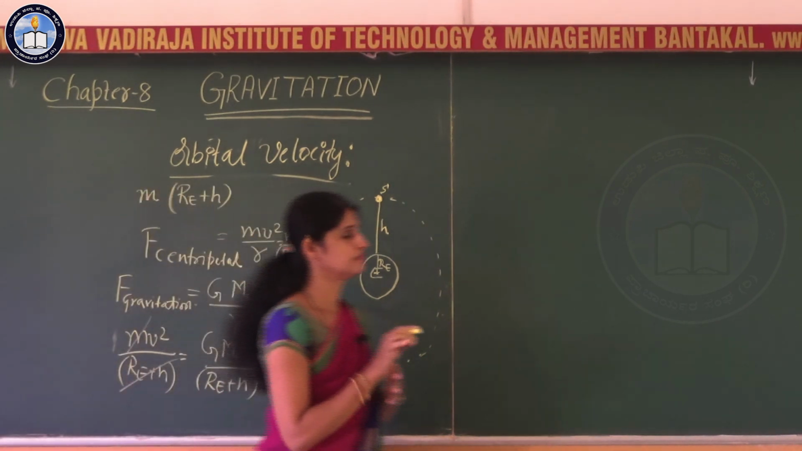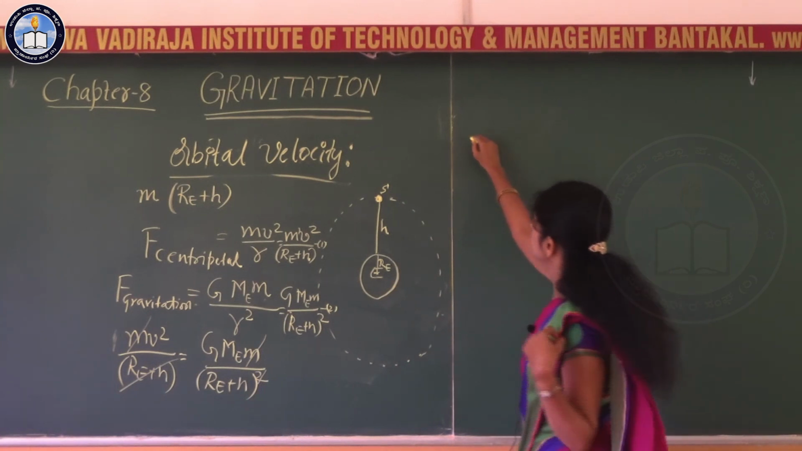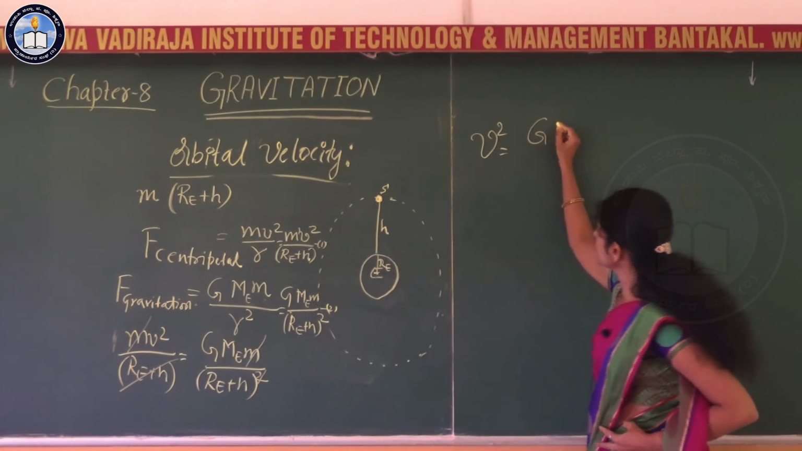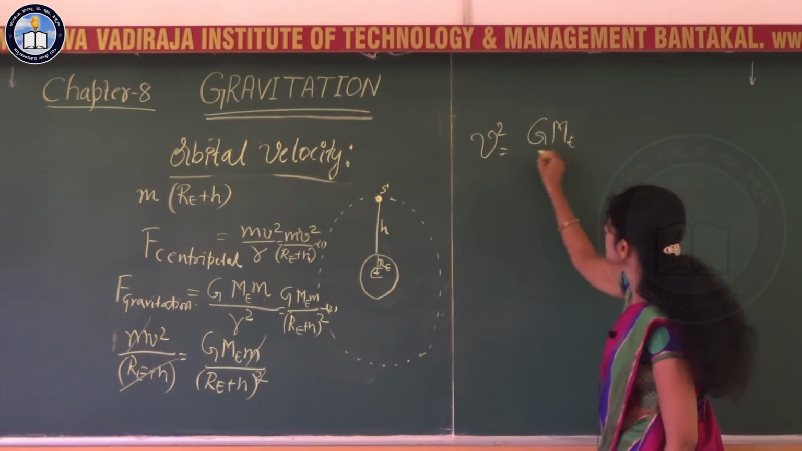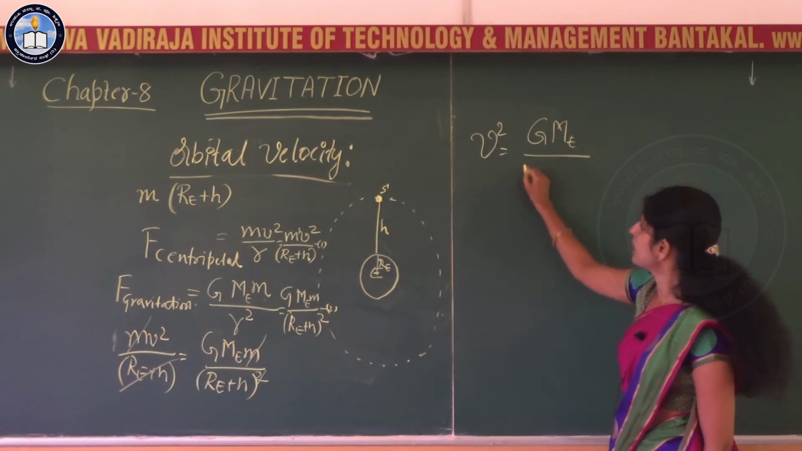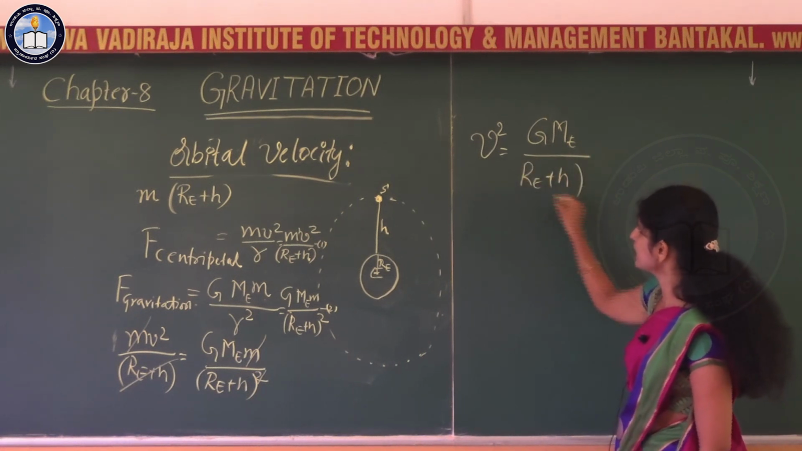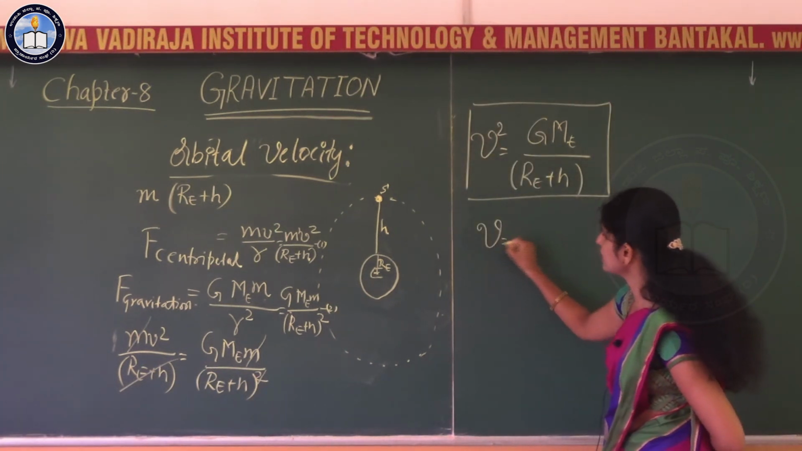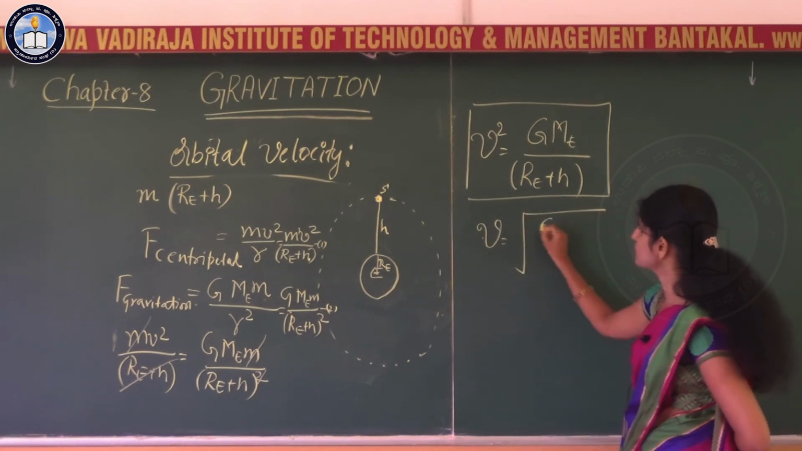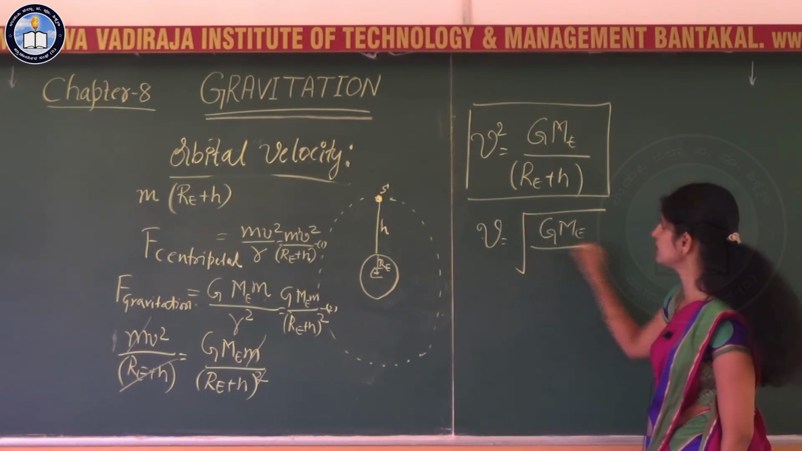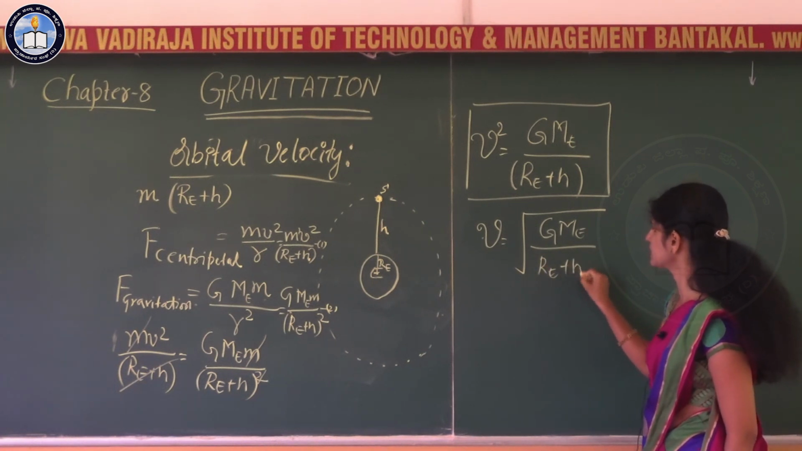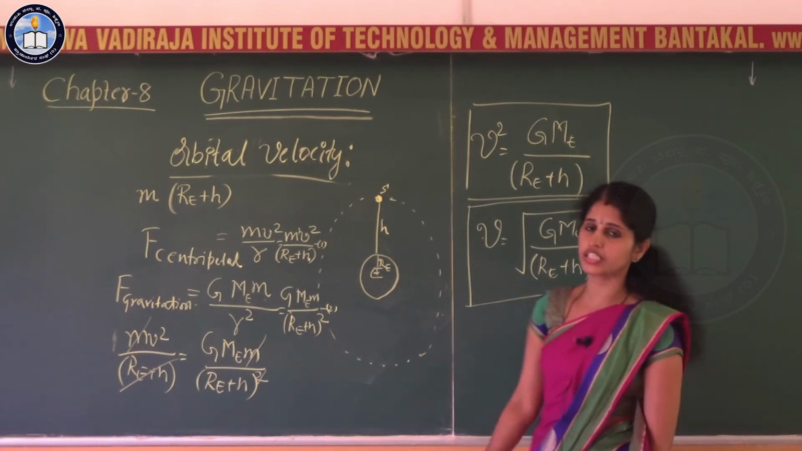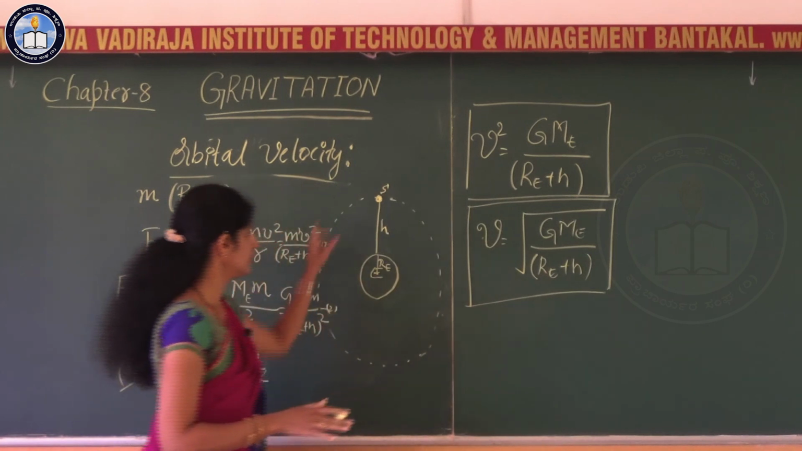Now you are with the expression for velocity. V square is equal to G M e divided by RE plus h. This is the expression for the velocity square. So, the orbital velocity is equal to the square root of G M e divided by RE plus h. This is the expression for the orbital velocity of a satellite around the earth.